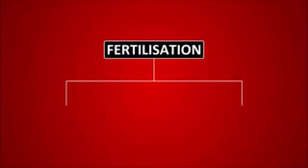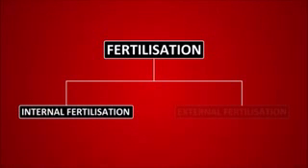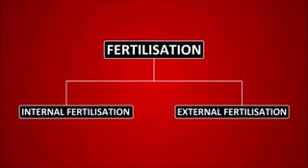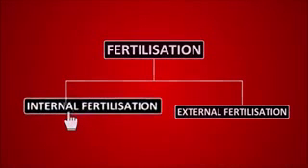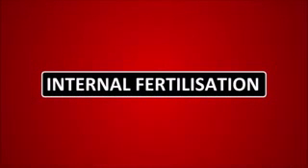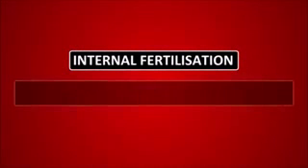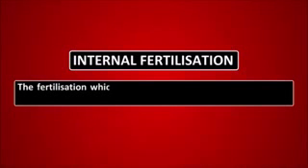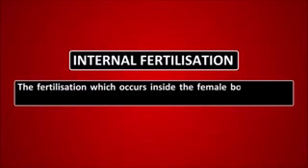There are two modes of fertilization in animals: internal fertilization and external fertilization. First, let us discuss internal fertilization. The fertilization which occurs inside the female body is called internal fertilization.